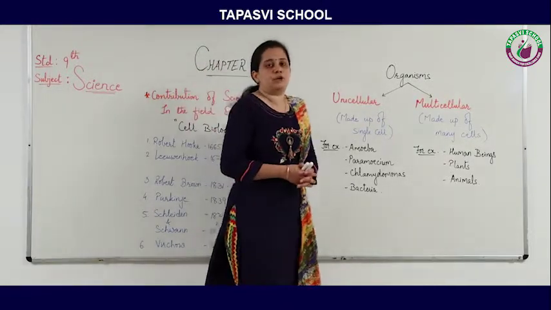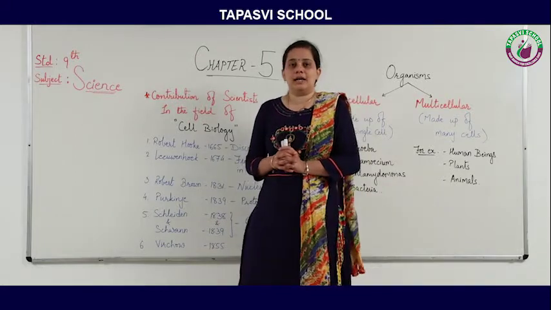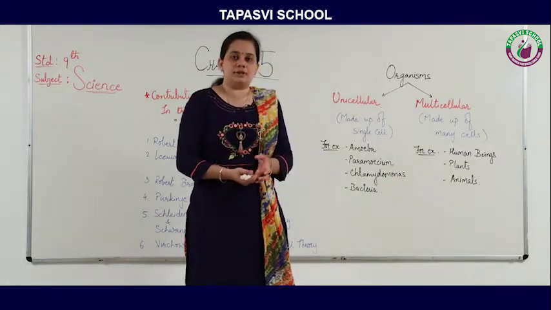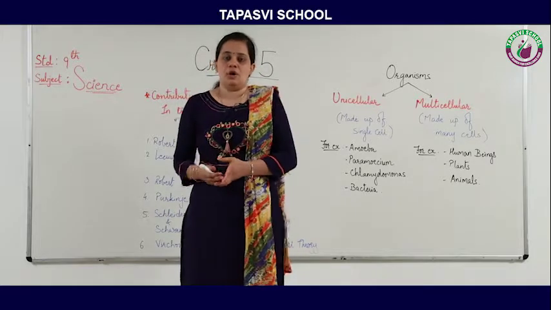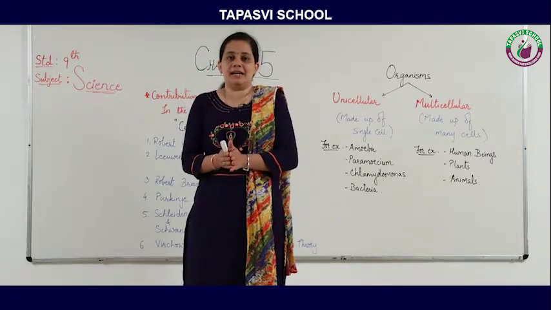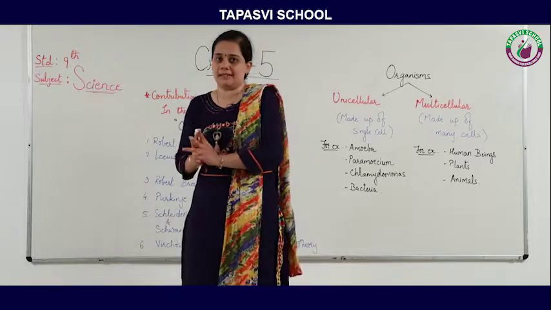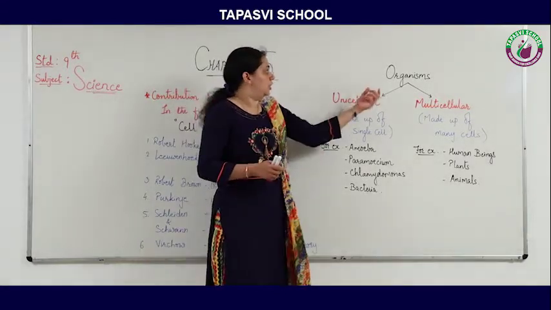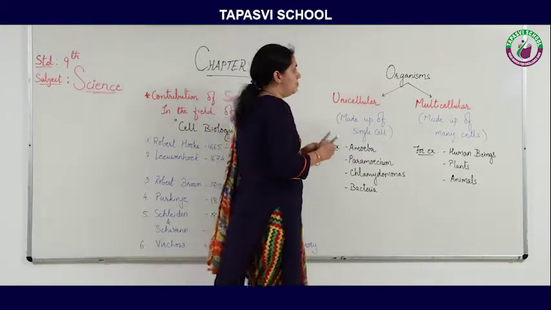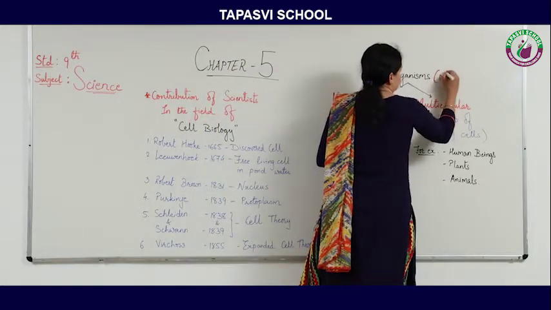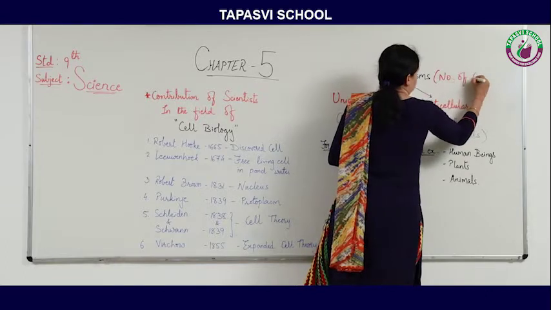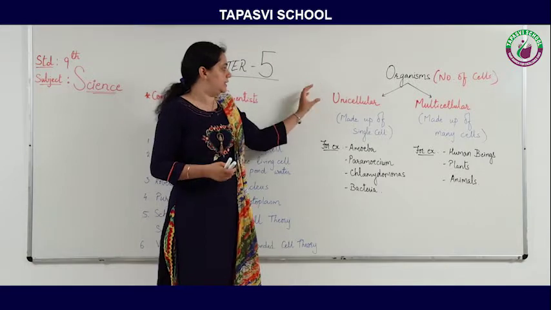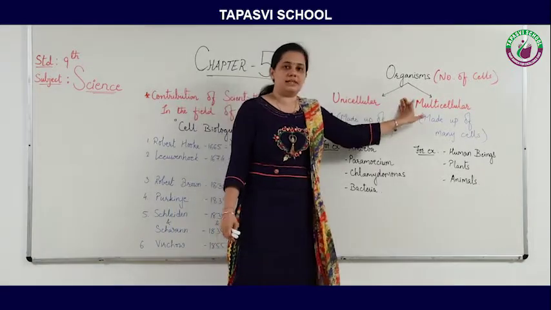In this type of organism, all the activities like respiration, digestion, excretion are divided among different cells and different organs. So on the basis of the number of cells, we have divided organisms into two categories, that is unicellular and multicellular.